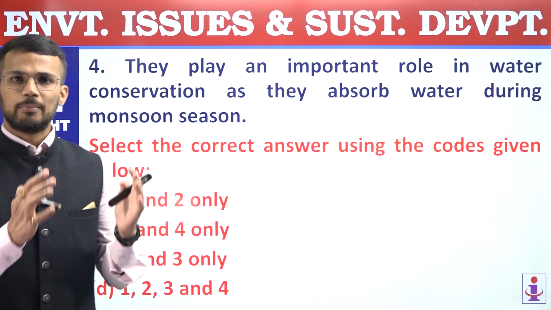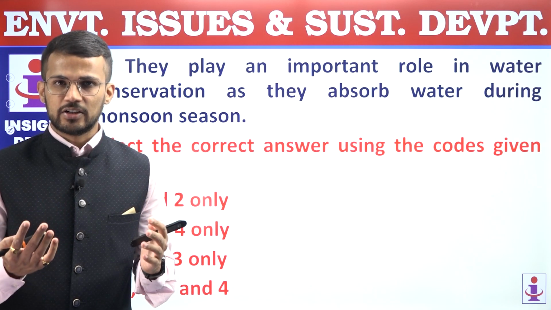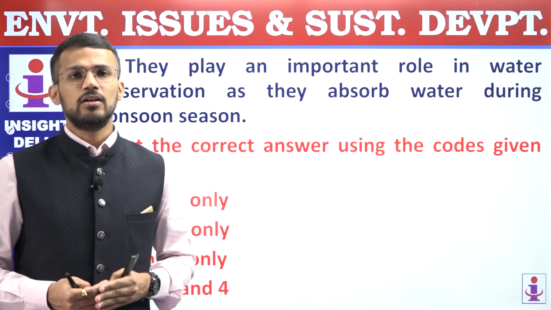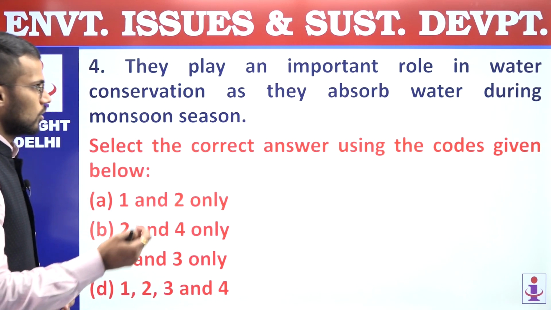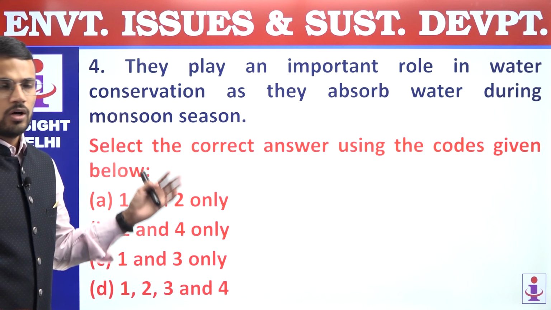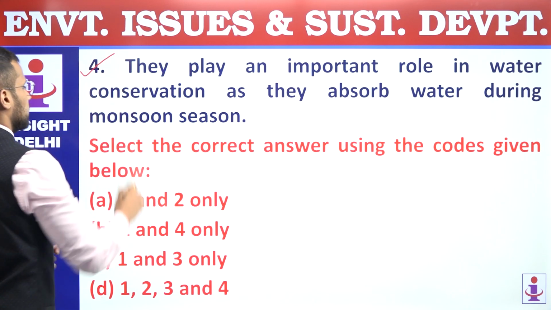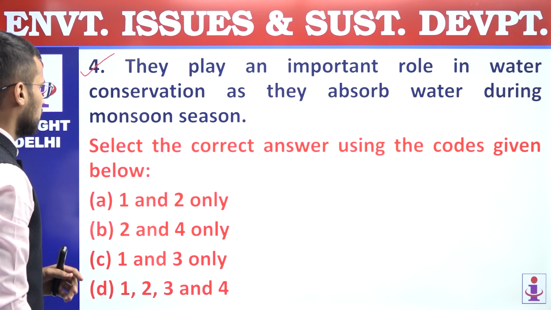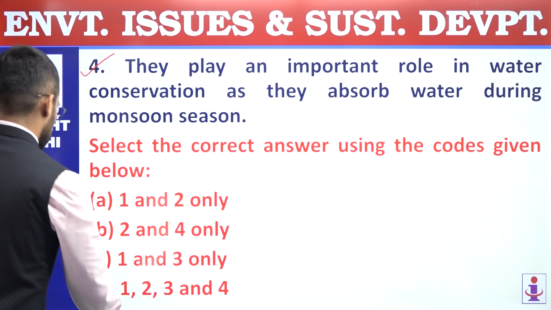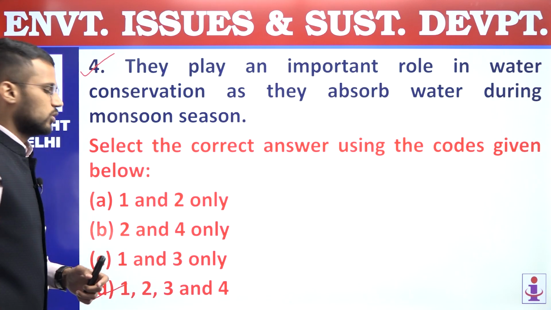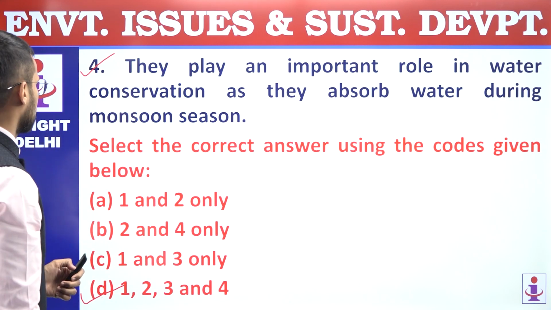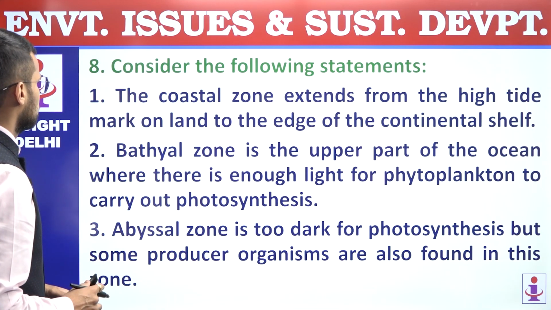So if trees are maintained in the form of sacred groves, obviously it will help in water management, because water will percolate in the ground because of the presence of these trees. So the fourth statement is also correct. So all these 4 statements are correct. We are supposed to find out correct statements. Answer is D, 1, 2, 3 and 4. All statements are correct.